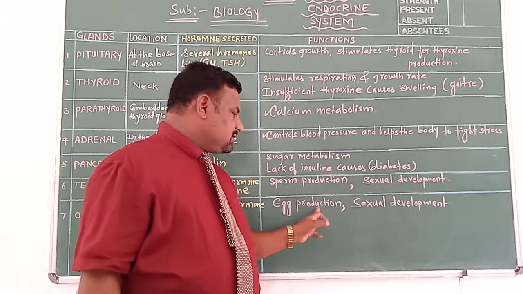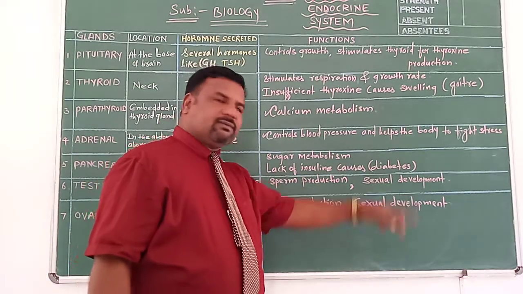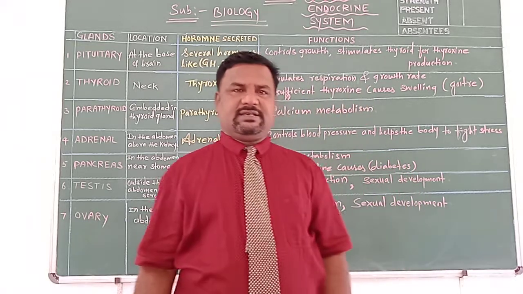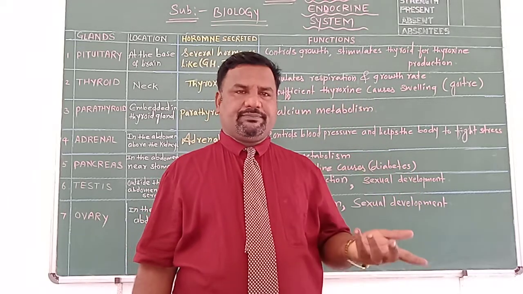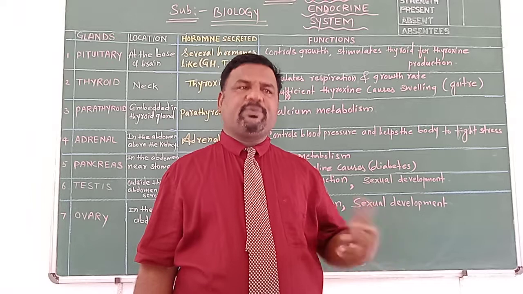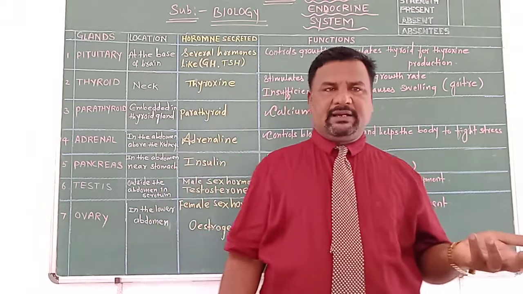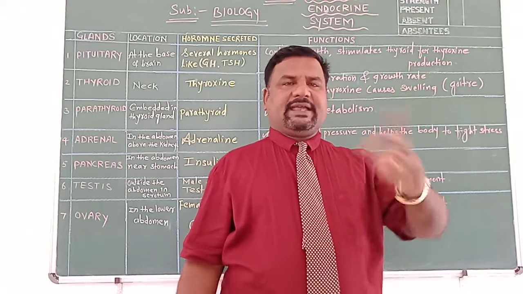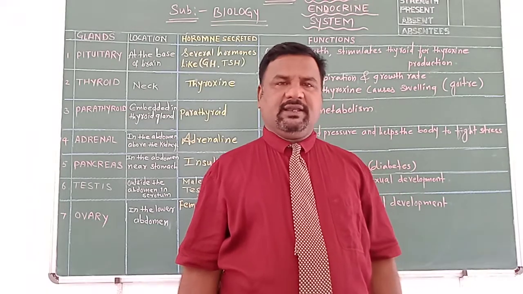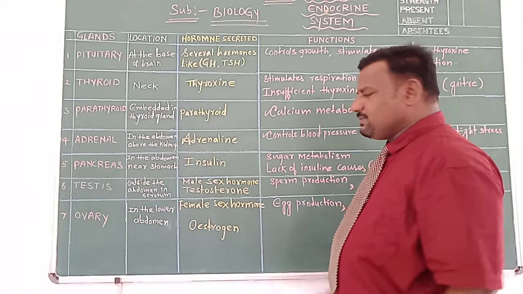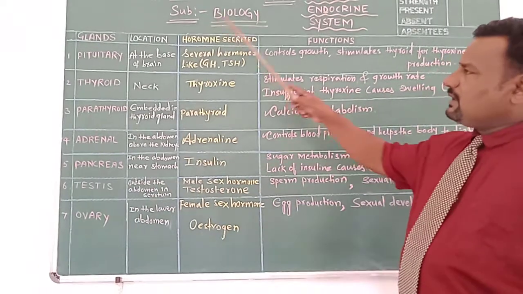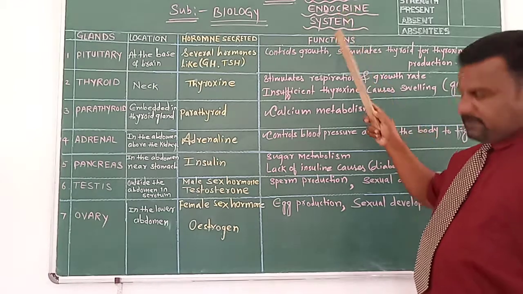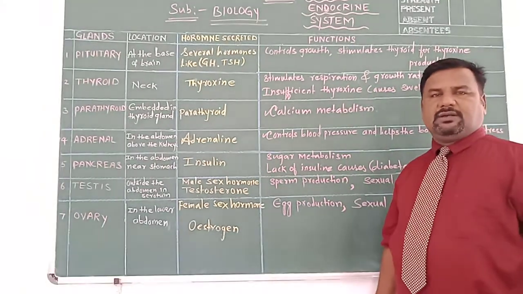And in addition to this, these hormones are responsible for the development of secondary sexual characteristics such as growth of breasts, production of milk by the mammary gland, change of voice, and widening of the hips. All these secondary sexual characteristics are seen in the female due to the production of this hormone. So this is a quick revision about the endocrine system, children.